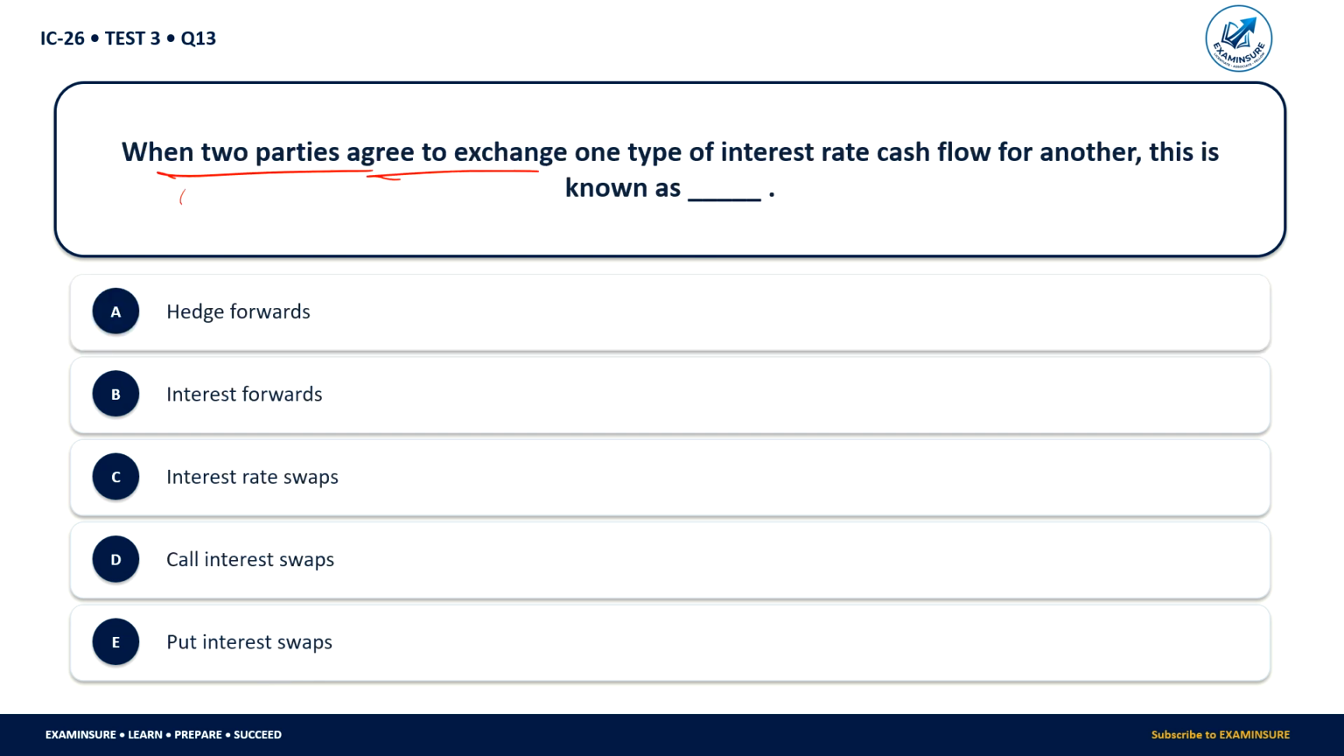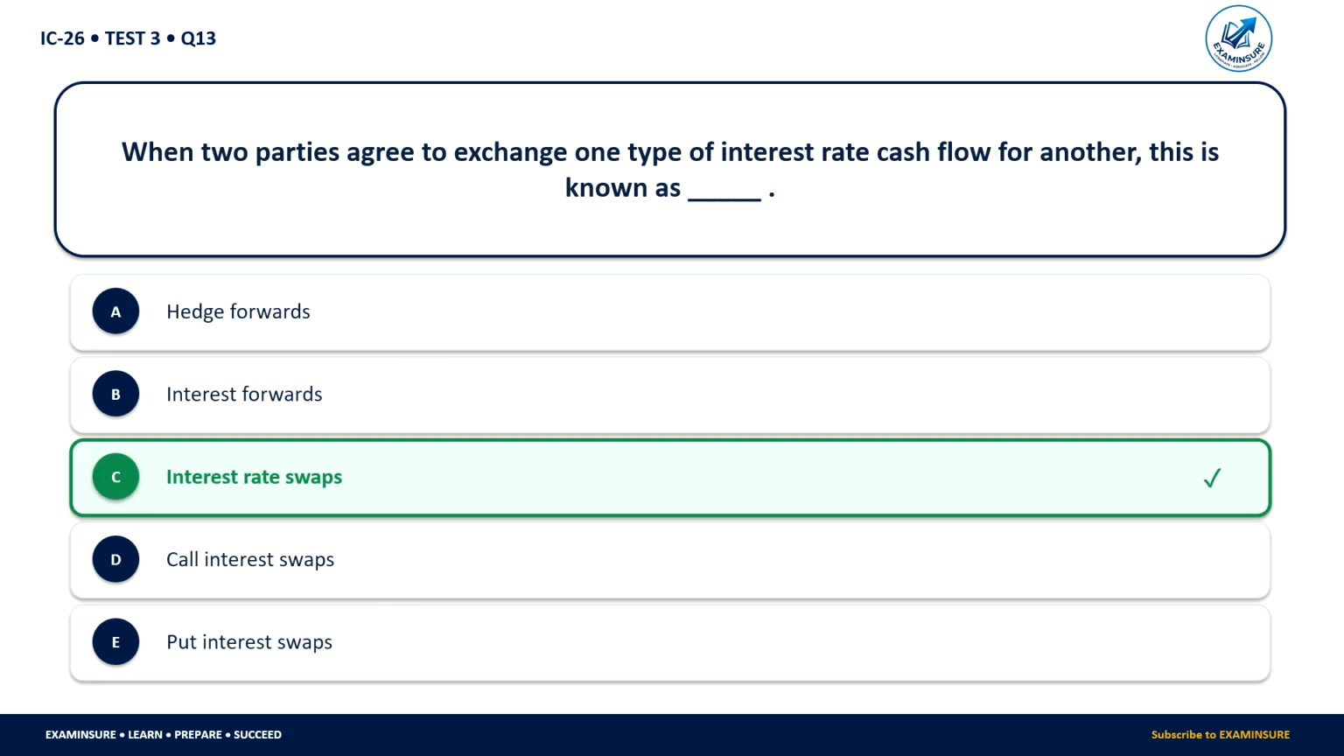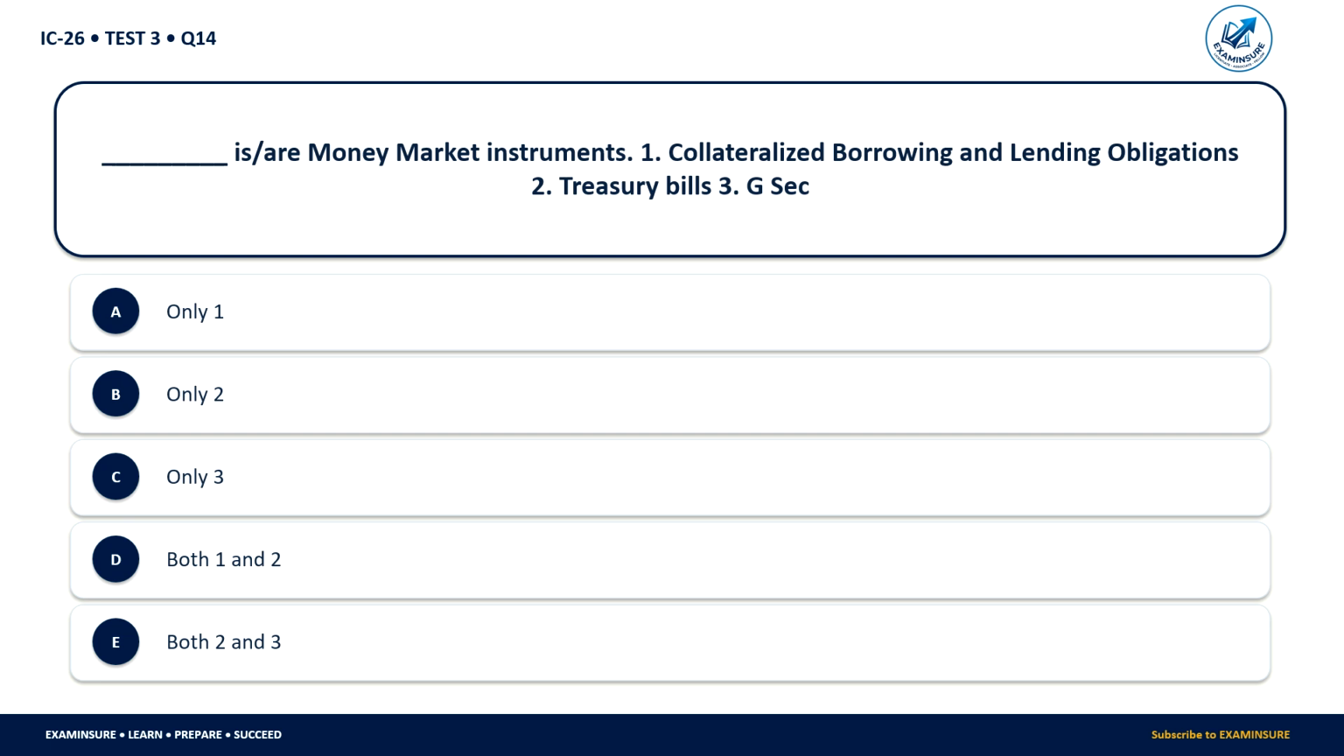When two parties agree to exchange one type of interest rate cash flow for another, this is known as: hedge forward, interest rate swap, call interest swap, put interest swap. So this is known as the interest rate swap. Which are the money market instruments: collateralized borrowing and lending obligations, CBLO, we call this, treasury bills or government security.